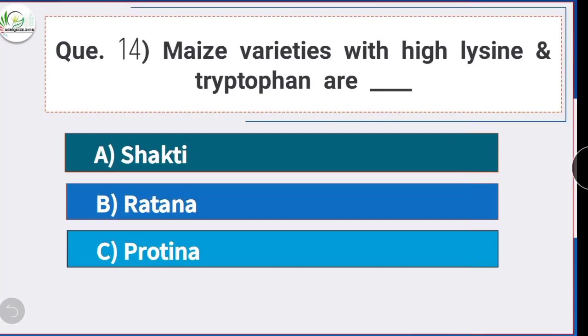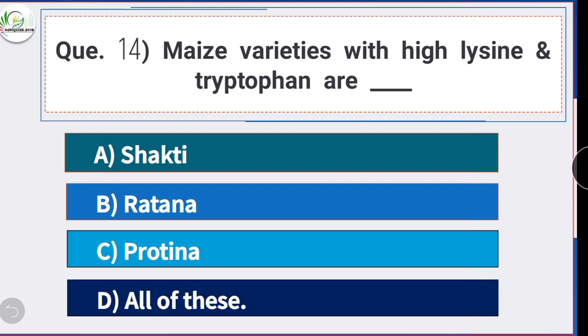Next is question number 14. Maize varieties with high lysine and tryptophan are? Option D is the correct answer, all of these. Maize varieties with high lysine and tryptophan are Shakti, Ratna, Protina.